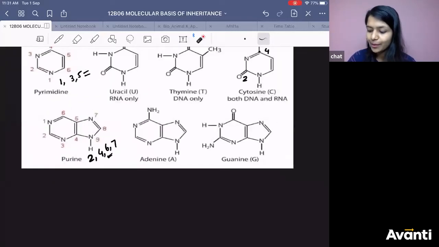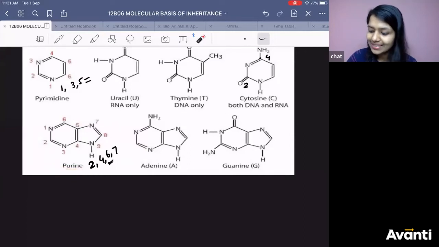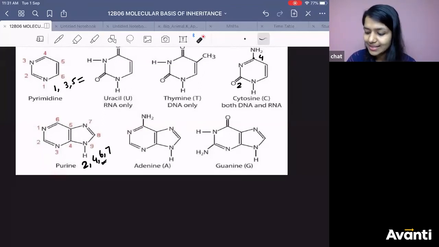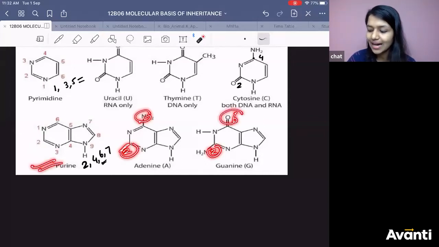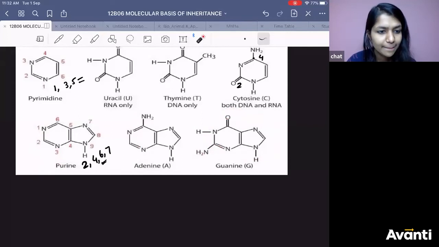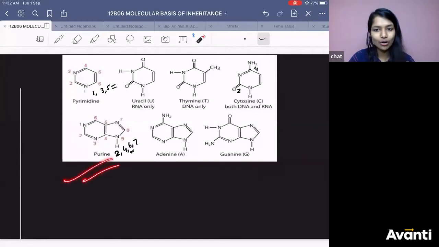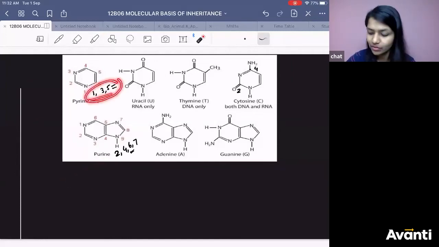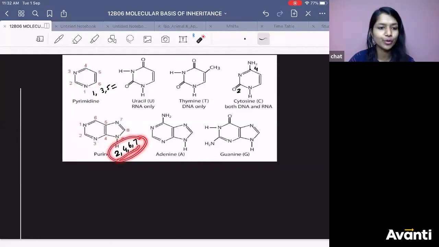Similarly in purine, at the 6th position add amino: 6 amino purine is adenine. Then at the 6th position you add oxy and move the amino to the second position. So 2 amino, 6 oxy purine is guanine. Yes, Atharva, I know, no problem. This is how you can remember it. Double bonds are at 1, 3, 5 in pyrimidine and 2, 4, 6, 7 in purine.